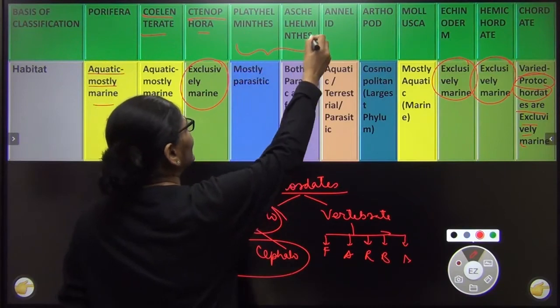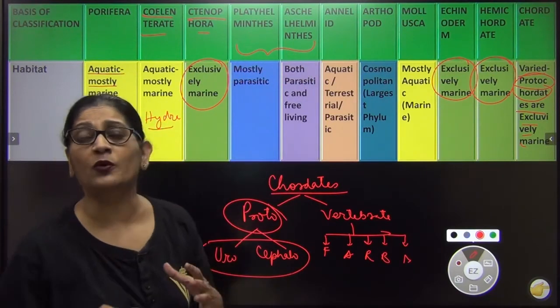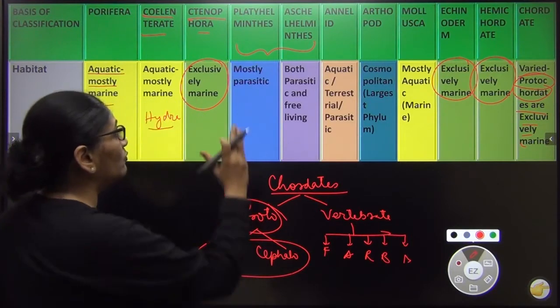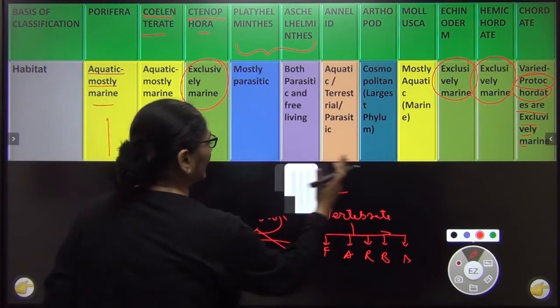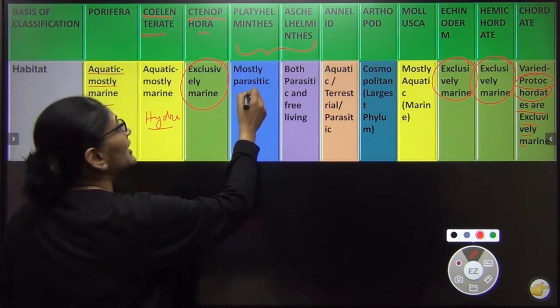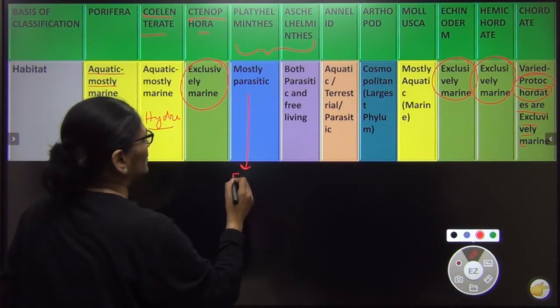Now let us come to platyhelminth. Platyhelminth and Aschelminth basically represent a group of organisms which are mostly parasitic, right? They are mostly parasitic. ऐसा नहीं है कि all of them are parasitic. Let me first come to platyhelminths. Some of them are free living as well.